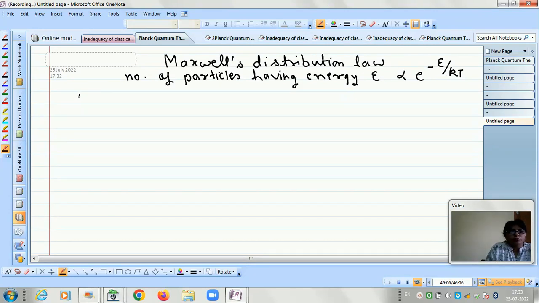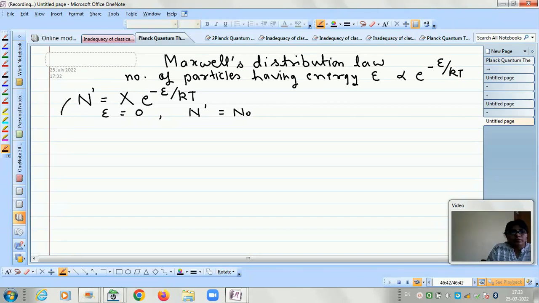So any number of modes, let us say n dash, equals some constant, let us say capital X, into e to the power minus E by kT. So n dash represents the number of modes having energy E. If we take our energy as 0, then n dash is equal to n naught.